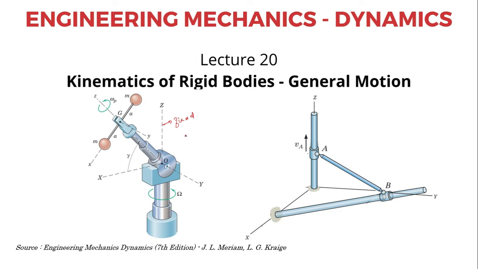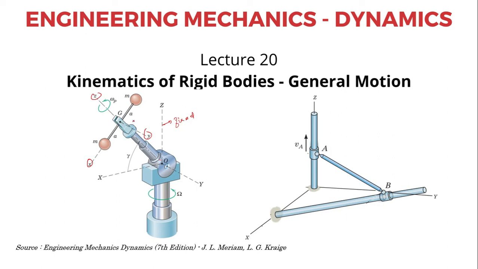This corresponding primary reference frame is fixed. Now you have the moving reference frame small x, small y, small z that is attached to this point G. And the masses M, actually this arm is carrying a dumbbell. So the position vector of the masses M, whether it is this mass or this mass, is fixed with respect to the XYZ.